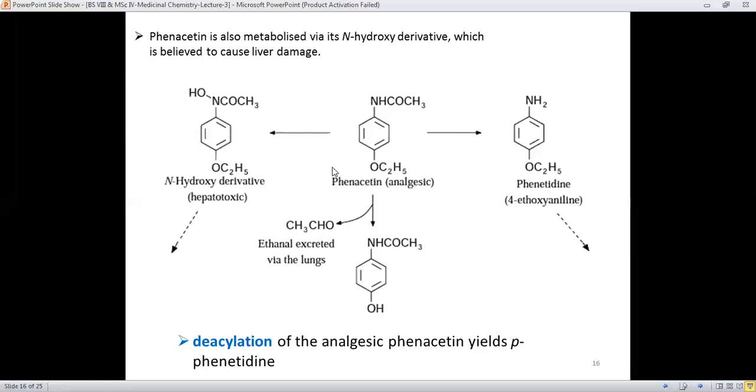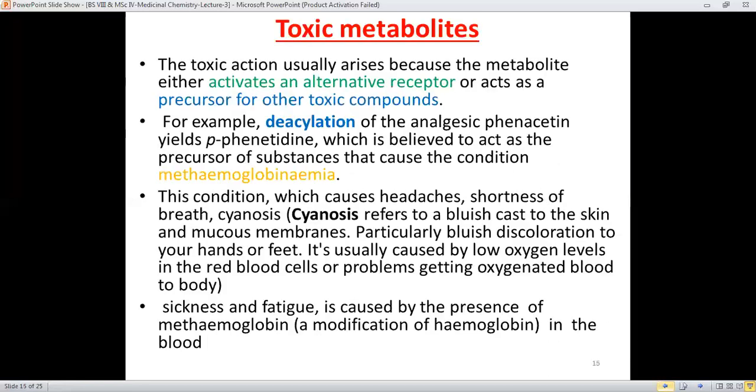It means that this was the main drug, and it leads to the formation of these metabolites, and these metabolites are showing the toxic effect. And therefore they come under the terminology of the toxic metabolites.